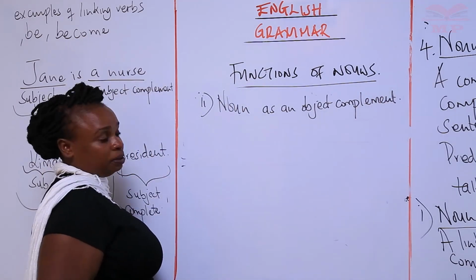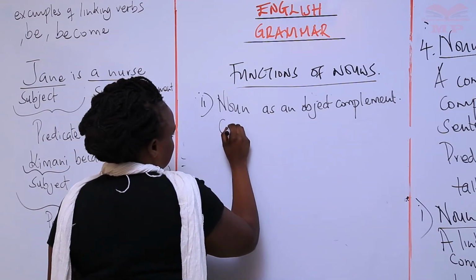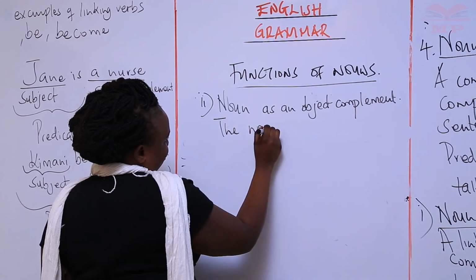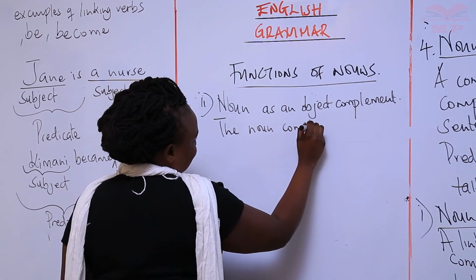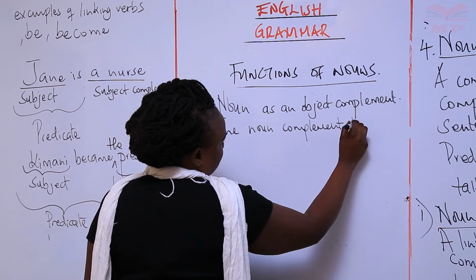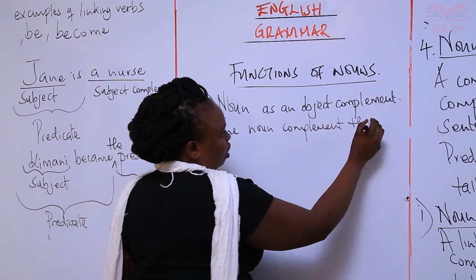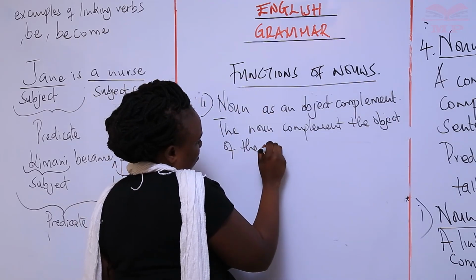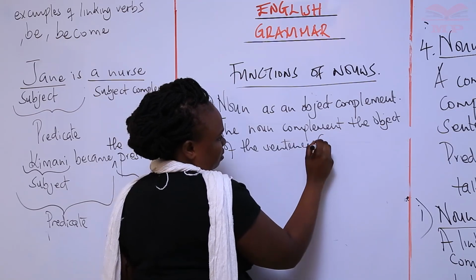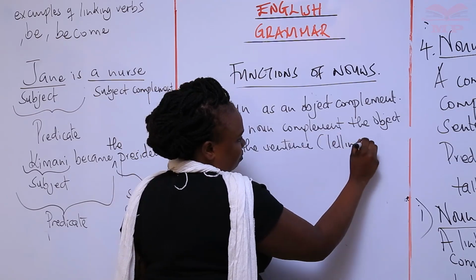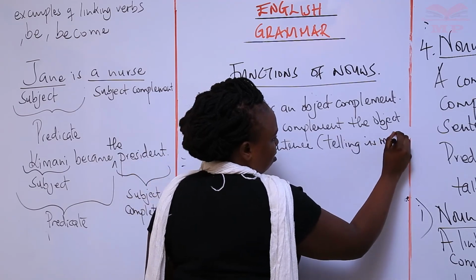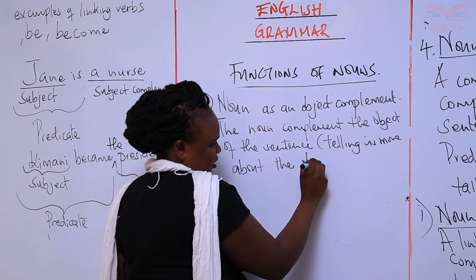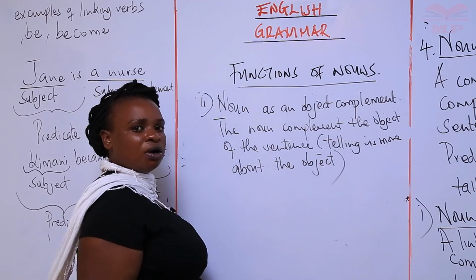The noun as an object complement here, the noun completes the object of the sentence. In other words, it is telling us more, okay? Telling us more about the object. Okay? It's telling us more about the object.